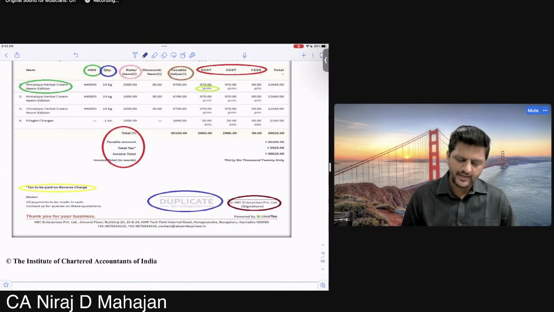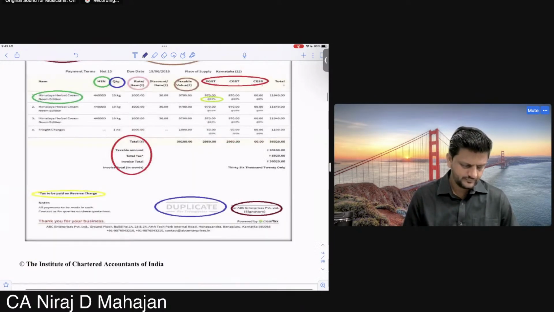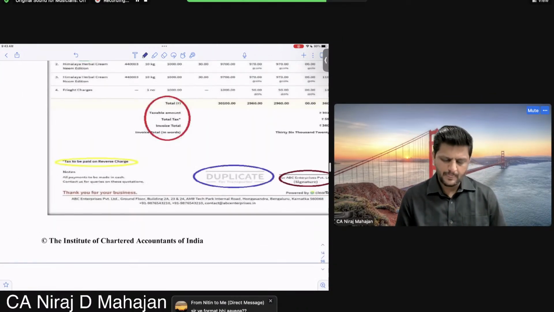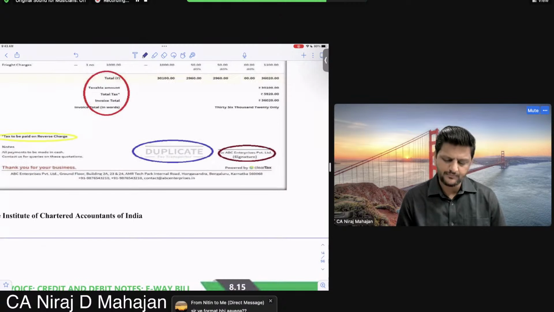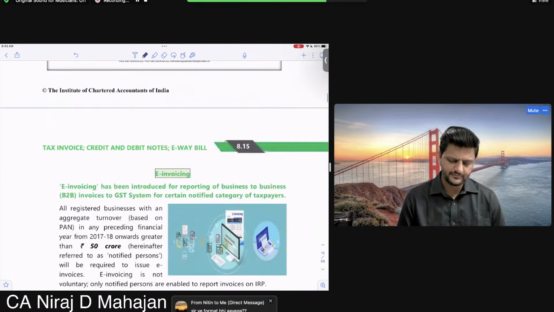But did you see type of taxes now? CGST, SGST, etc. Tax is to be paid on reverse charge or no? That also you have to mention. Duplicate for the transporter, for example. And again your. No. This is only for your understanding.